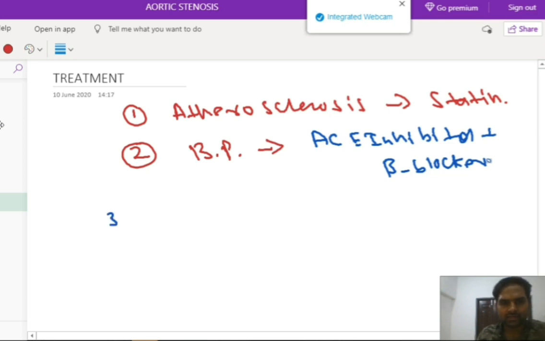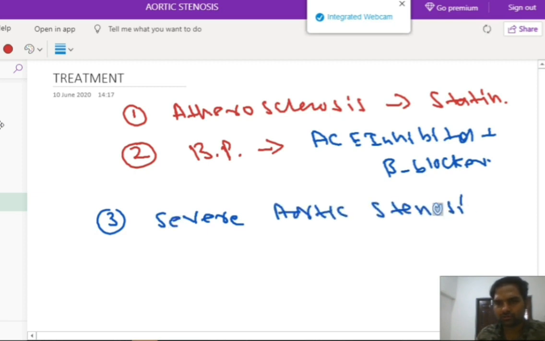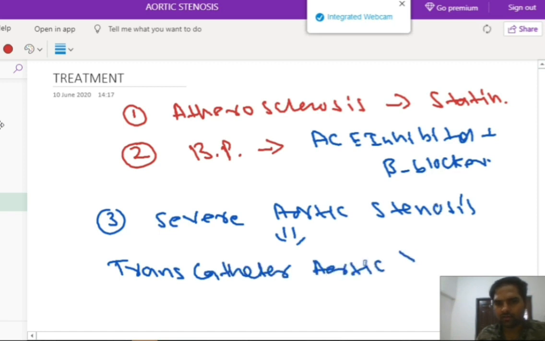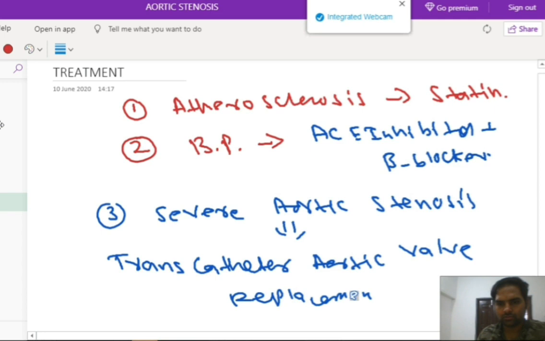But if the patient has severe aortic stenosis, so what will we do in case of severe aortic stenosis? We will do a transcatheter aortic valve replacement, okay. So this will be the treatment in case of severe aortic stenosis, and the definition of severe aortic stenosis is if the orifice size is less than 1 square centimeter. It is termed severe aortic stenosis, okay. So this will be the treatment part.